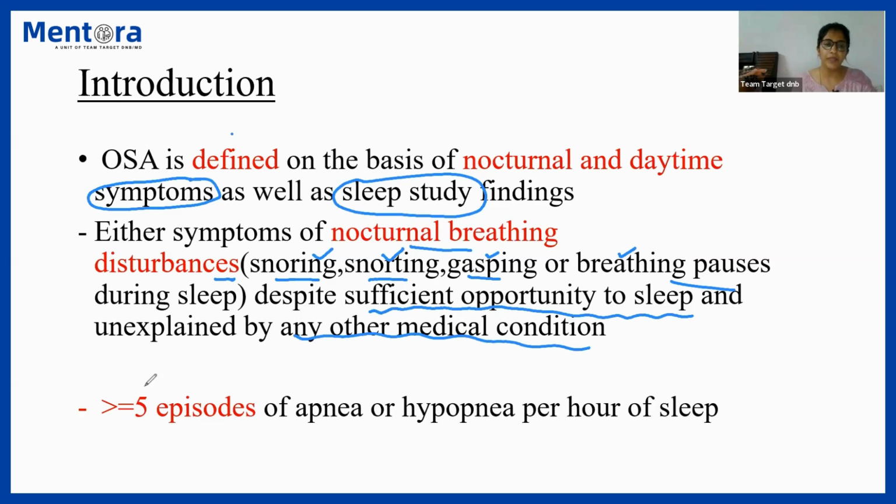So just remember, if there are more than or equal to 5 episodes of apnea or hypopnea per hour of sleep, that counts as obstructive sleep apnea. I'll briefly discuss apnea, hypopneas, the AHI, and these episodes of sleep in further slides. This was just an introductory page. So you can start your question with these introductory points. All right.